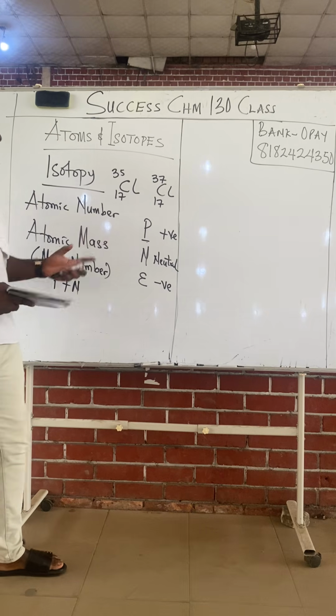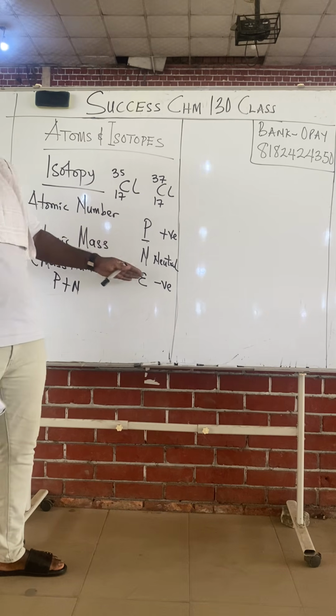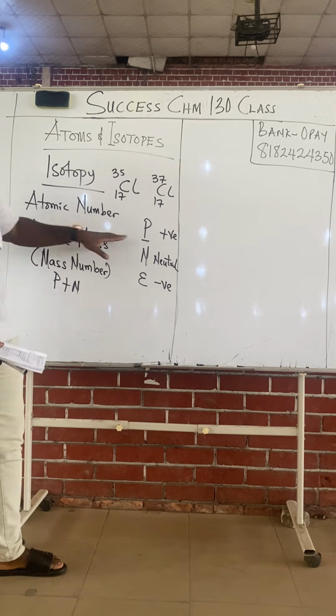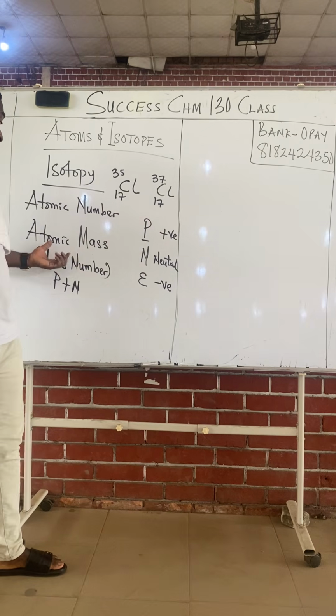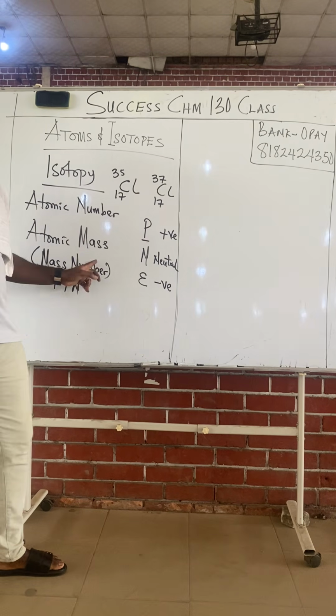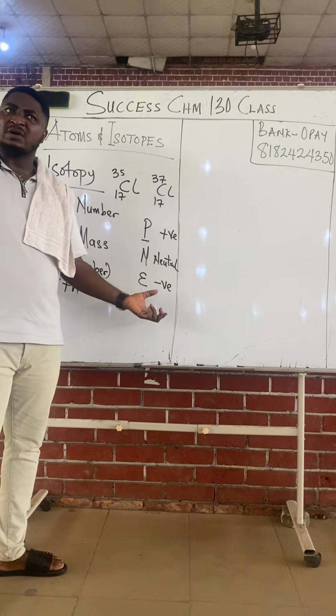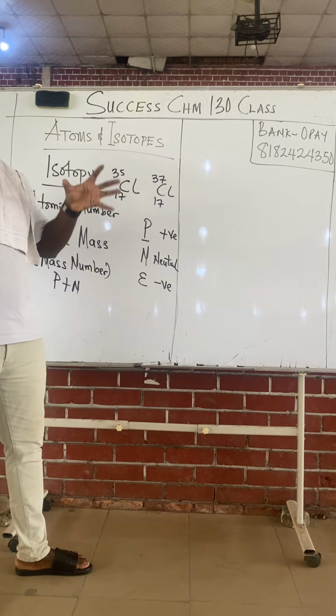Class, notice that in these two definitions, none of them mention electrons. Atomic number picks only protons, number of protons only. Atomic mass, protons and neutrons. So what about the electron, class? The electrons are found outside the shell.